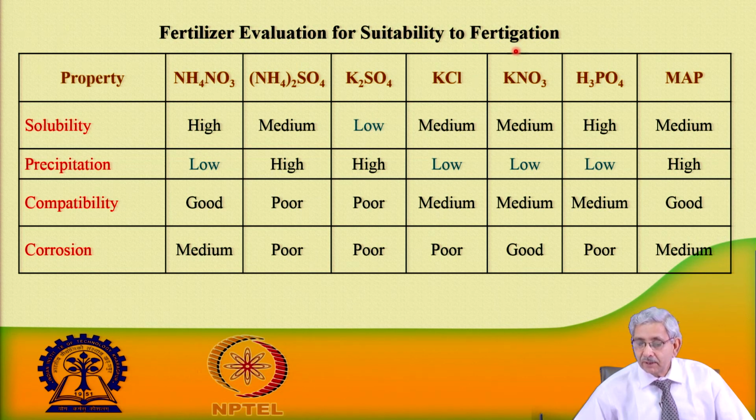Let us say this is one fertilizer, potassium nitrate, which is commonly used. It has medium solubility, low precipitation, medium compatibility, and as far as the corrosive property is concerned, it has less, so potassium nitrate is considered good. Same thing is H3PO4, that is phosphoric acid, it is a good fertilizer which is used, or this is monoammonium phosphate.